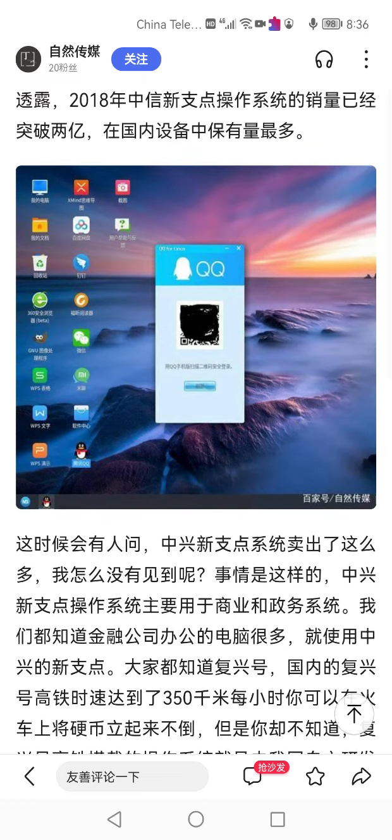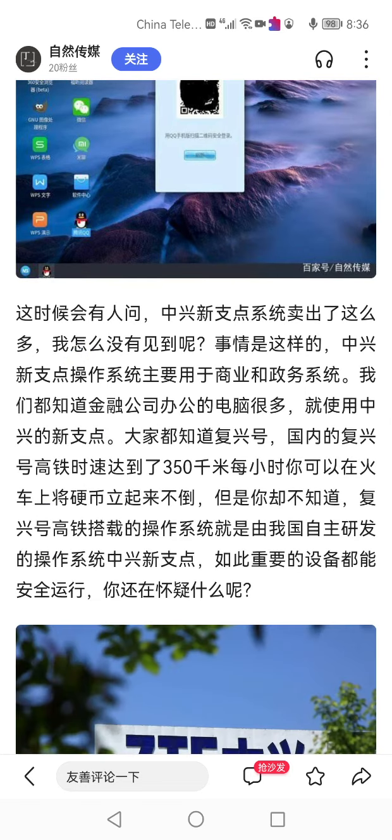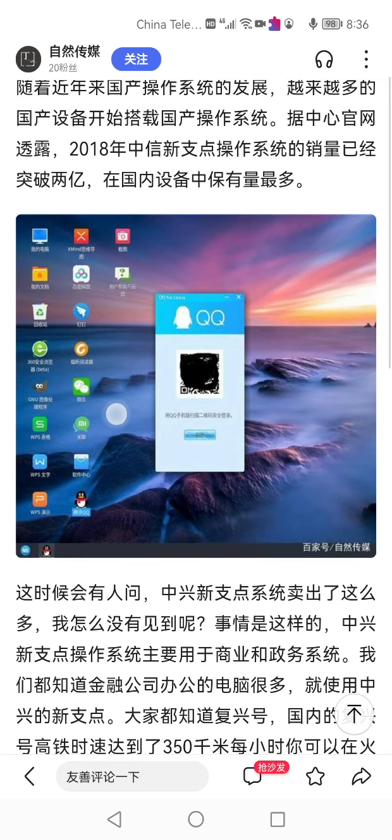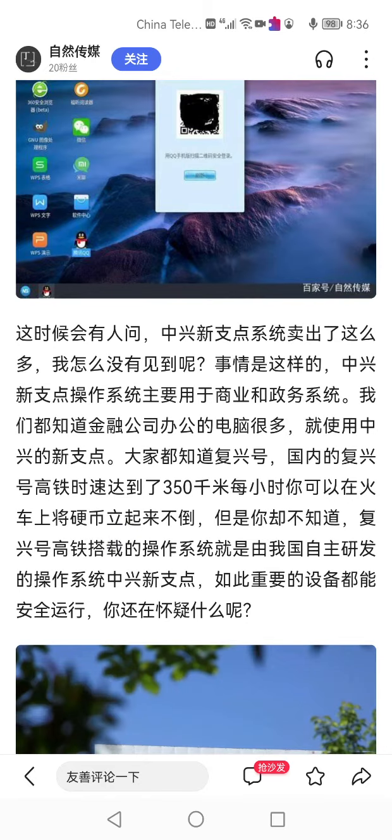So it's very rapidly developing. This is the NewStartOS, the interface is here. 20 millions already downloaded it because it's for free. And the high-speed train in China is using it.